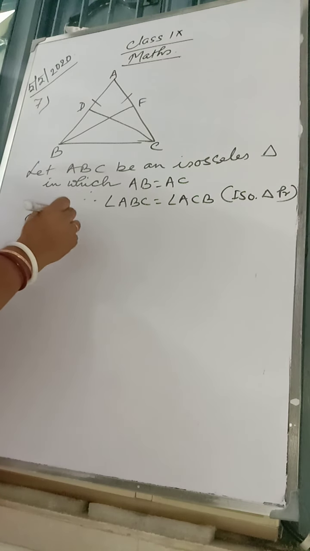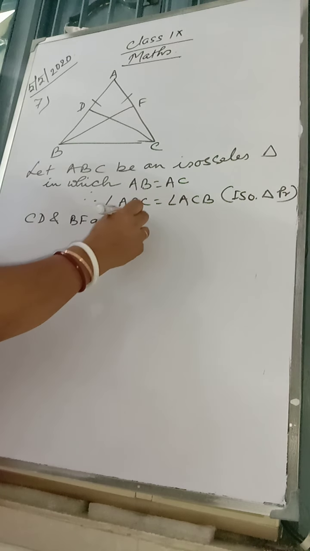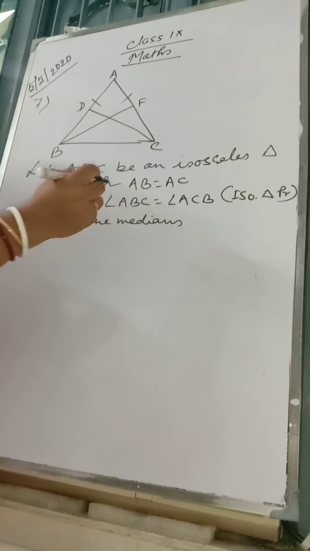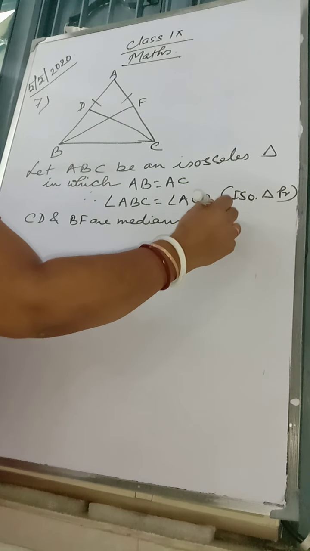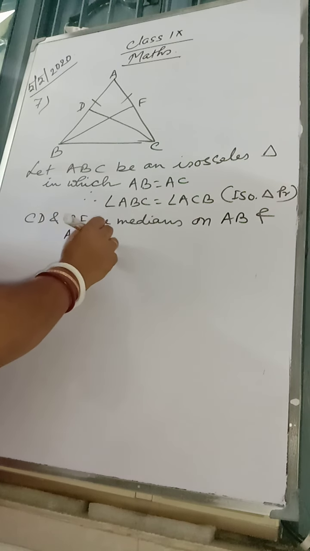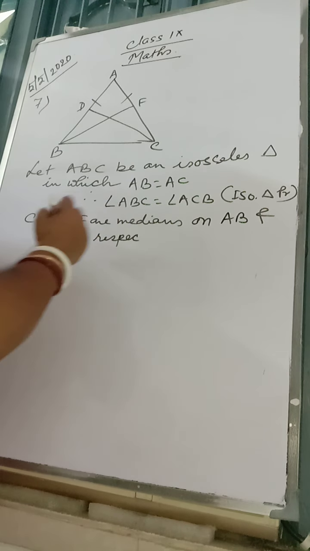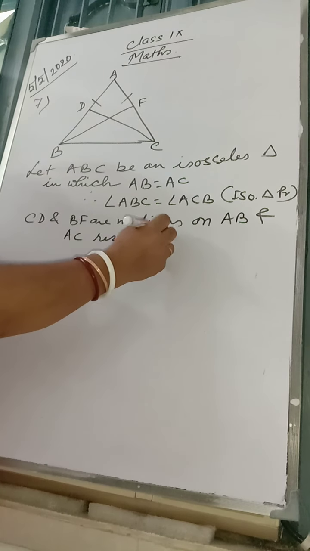CD and BF are medians respectively on AB and AC respectively. Correspondence to respectively.